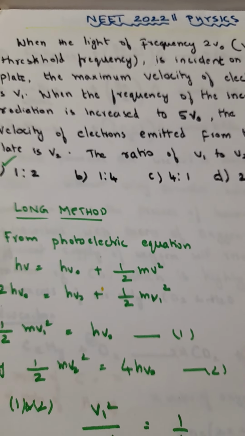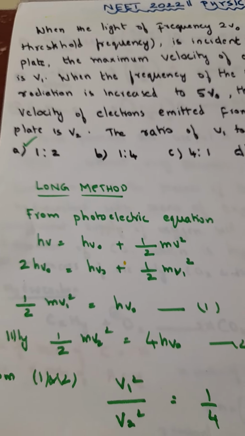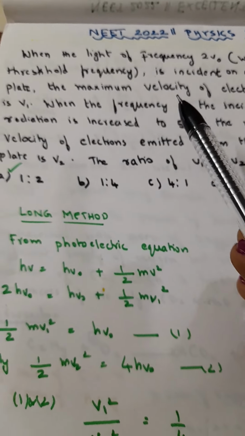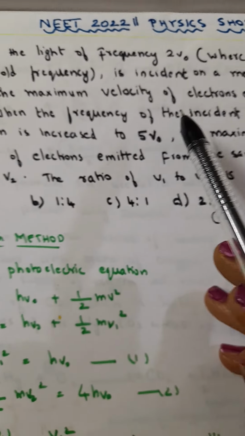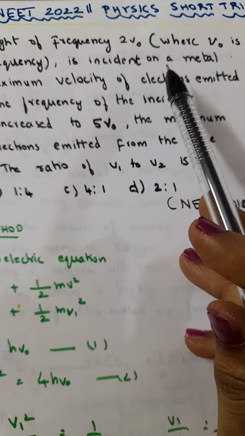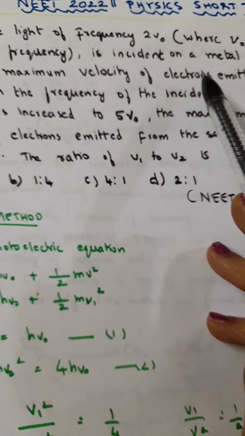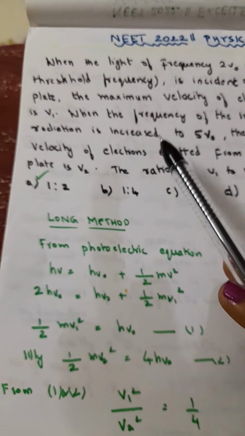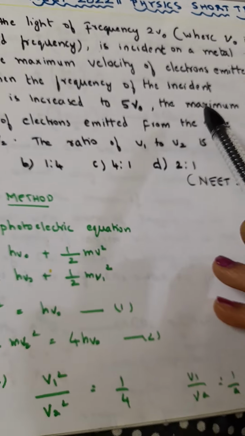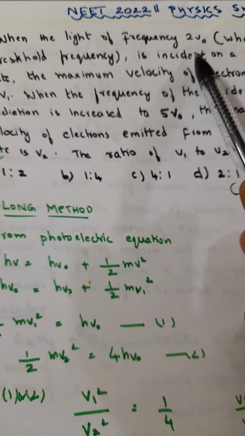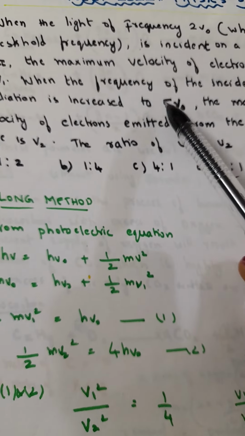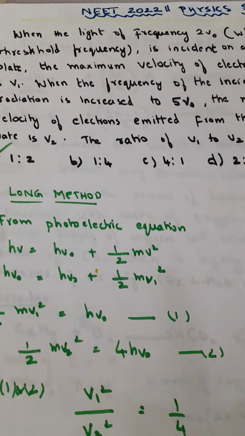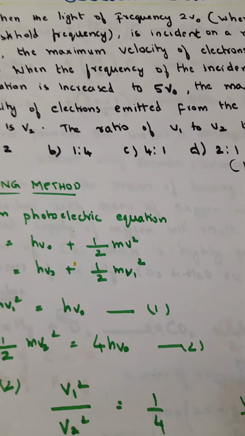So the question seems slightly confusing. You are asked to find the ratio of V1 to V2. So what does the question say? Light of frequency 2 nu 0 is incident on a metal plate, and the maximum velocity of electrons emitted is V1. Then the frequency of the incident radiation, first 2 nu 0, is increased to 5 nu 0. So what happens now? The velocity changes to V2. Now what is the ratio of V1 to V2?